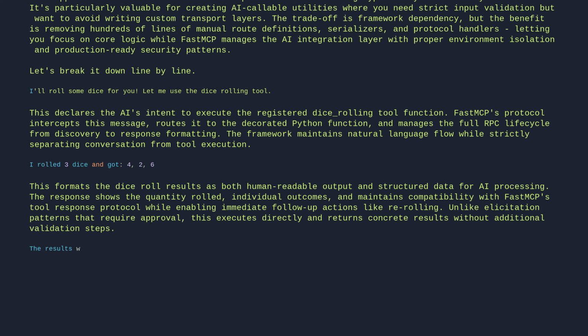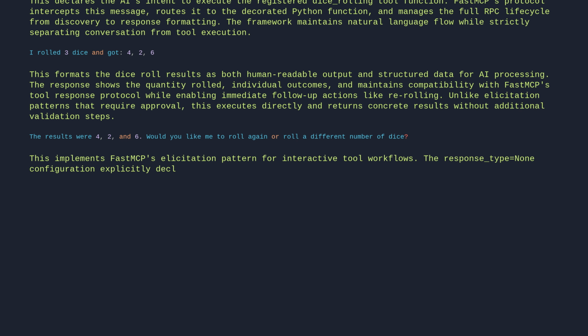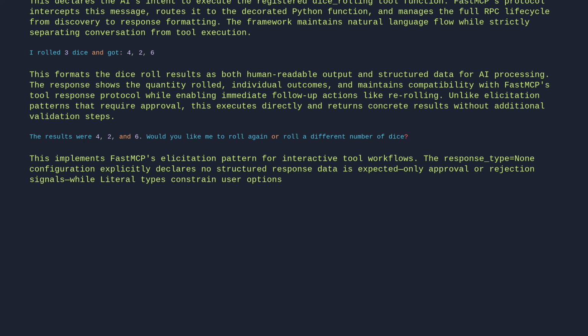The results were 4, 2, and 6. Would you like me to roll again or roll a different number of dice? This implements FastMCP's elicitation pattern for interactive tool workflows. The response_type equals None configuration explicitly declares no structured response data is expected, only approval or rejection signals, while literal types constrain user options to predefined choices.